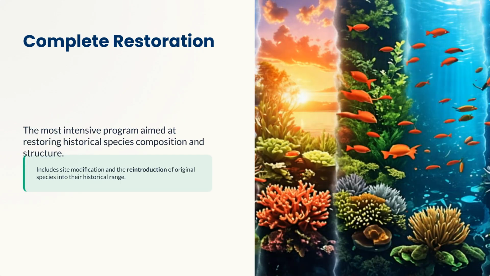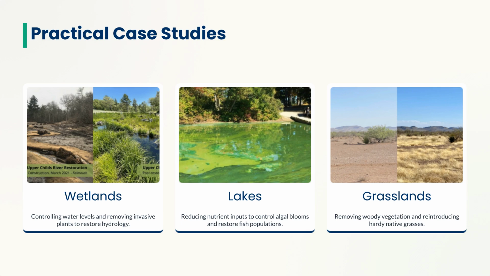Complete restoration is the most intensive program, aiming to restore historical species composition and structure. This includes site modification and the reintroduction of original species into their historical range. Case studies include restoring wetlands by controlling water levels, restoring lakes by reducing nutrient inputs, and restoring grasslands by removing woody vegetation and reintroducing native grasses.